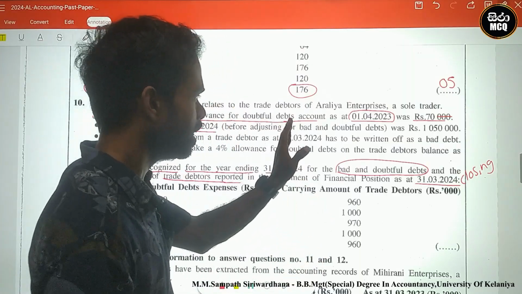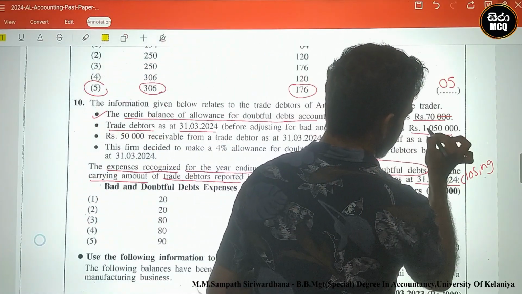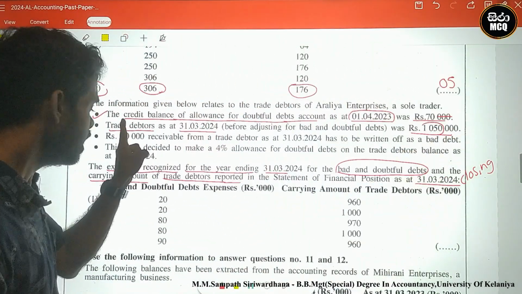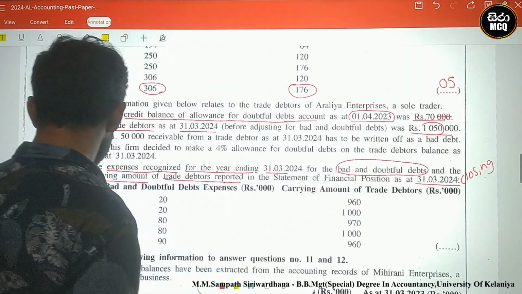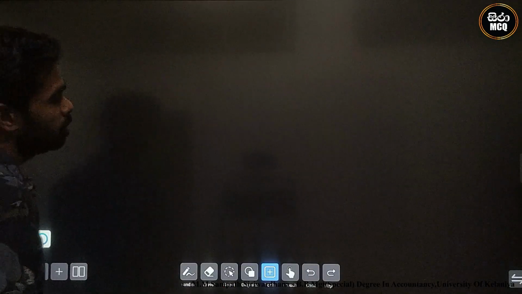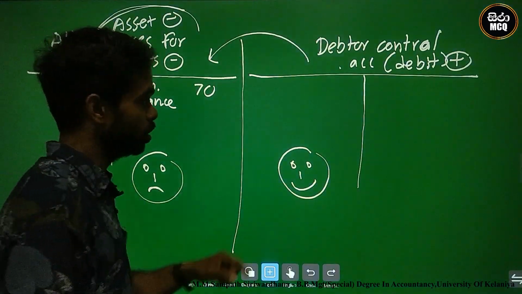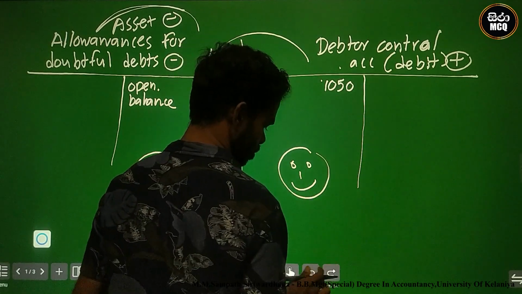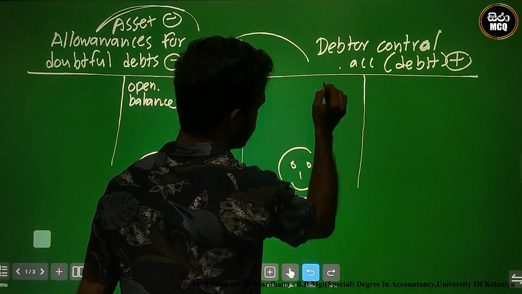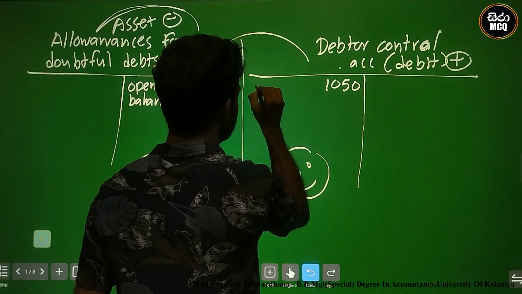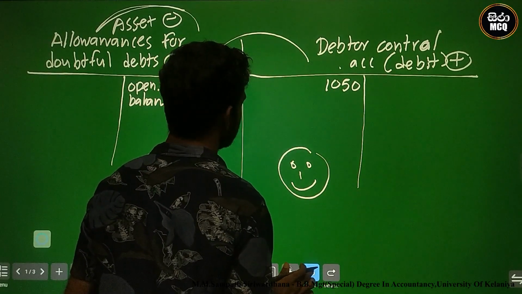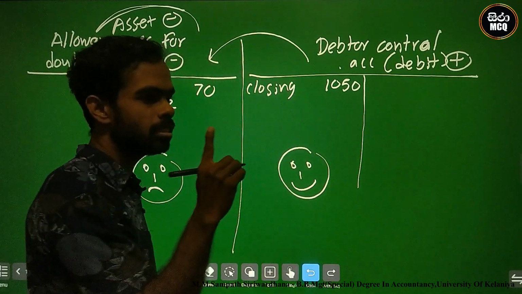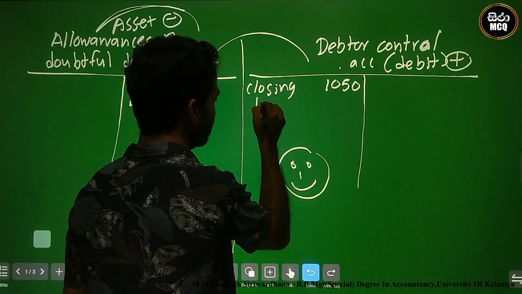Before adjusting, it was 1,050,000. Closing trade debtor control account 1,050. The debtor control account is a debit side, 1,050. This is the closing balance before adjusting bad debts.